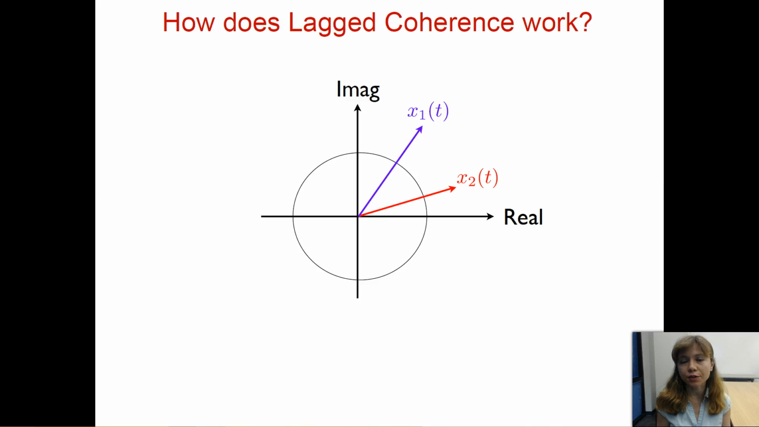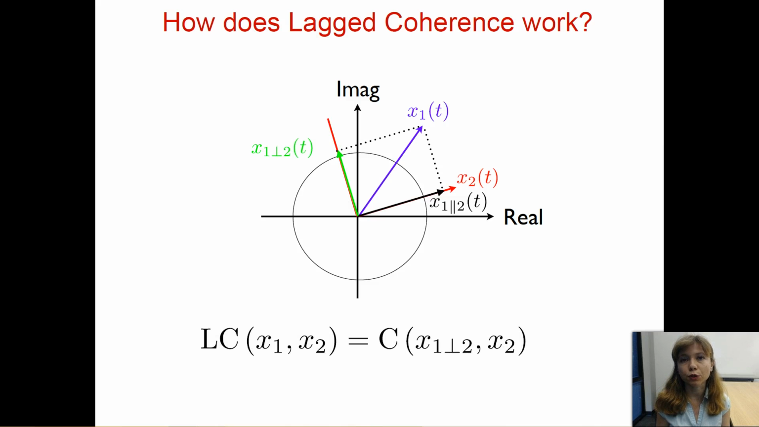Let's say our signals X1 and X2 are represented in the complex domain as such, and we first project one signal onto the other one, and now we compute the residual, and finally we compute coherence between these two orthogonal signals, and this is called lag coherence between X1 and X2.